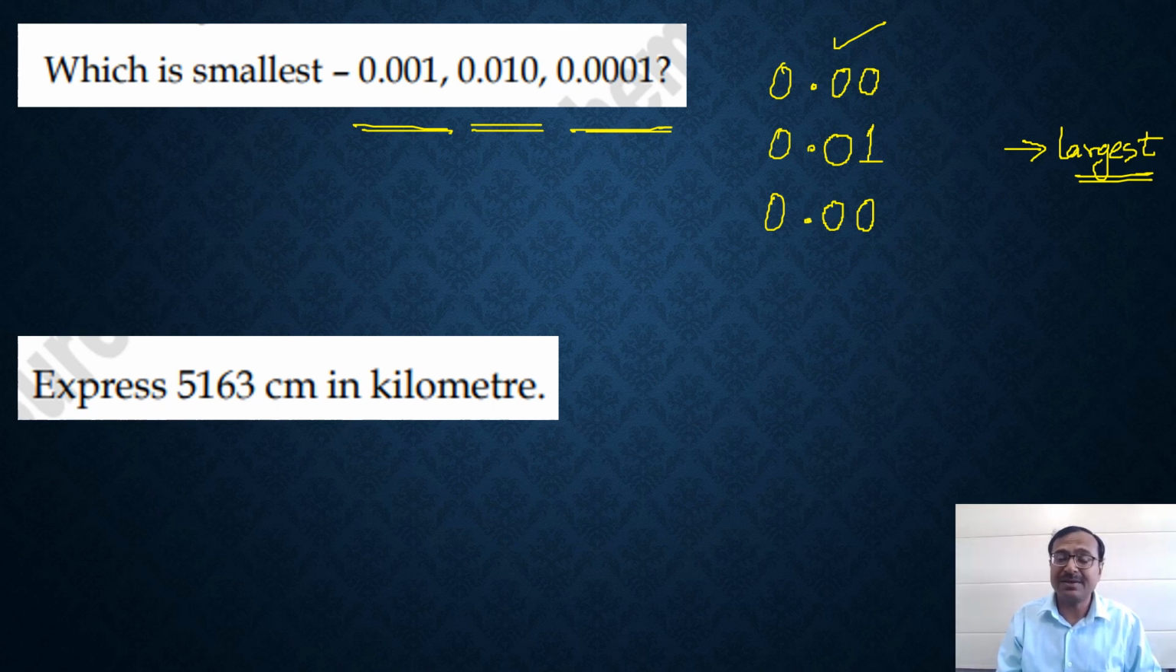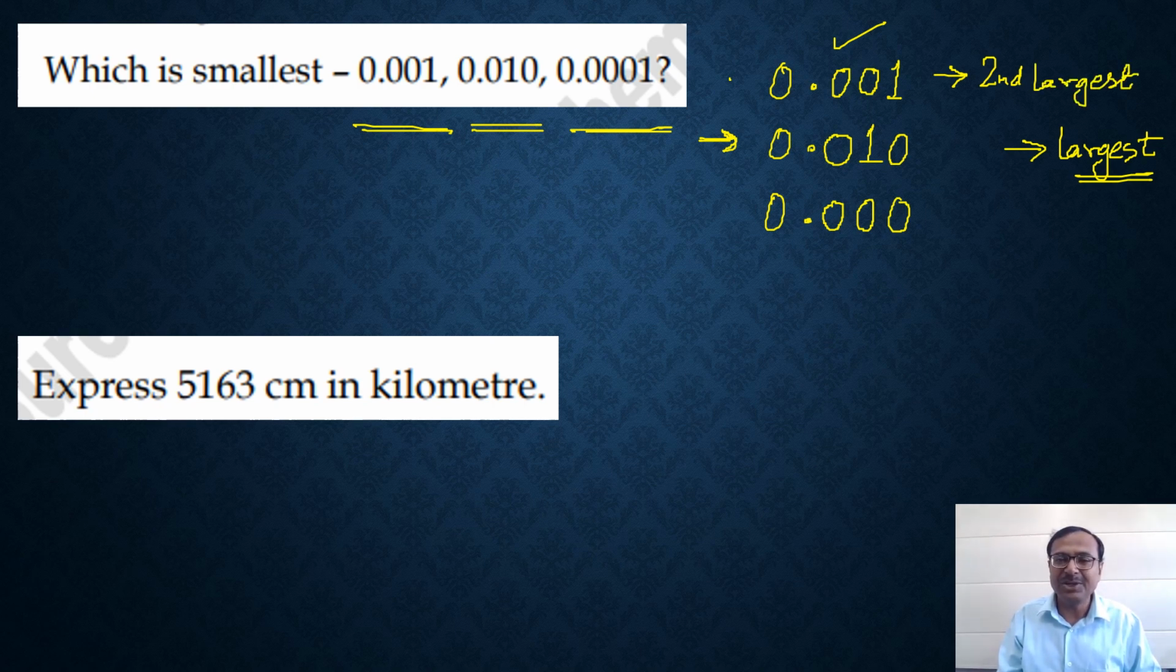Now let's compare the next digit. In the third decimal place, we have a 1 here, a 0 here and a 0 here. Now this was already out of question because this is the largest. So we just need to compare the first and the third. In the first you have a 1 and in the third you have a 0. So that means the first number given there is second largest.